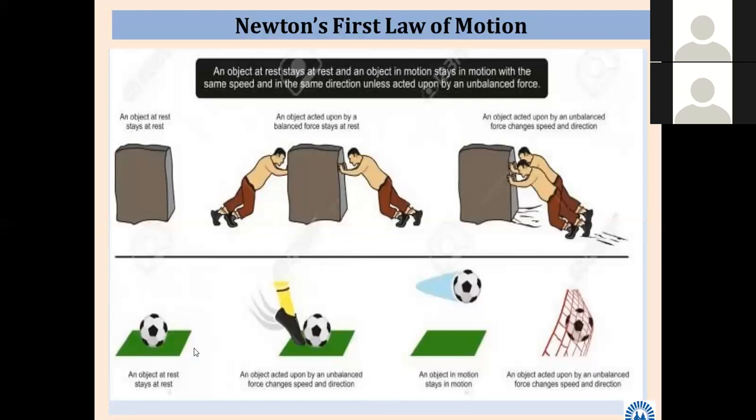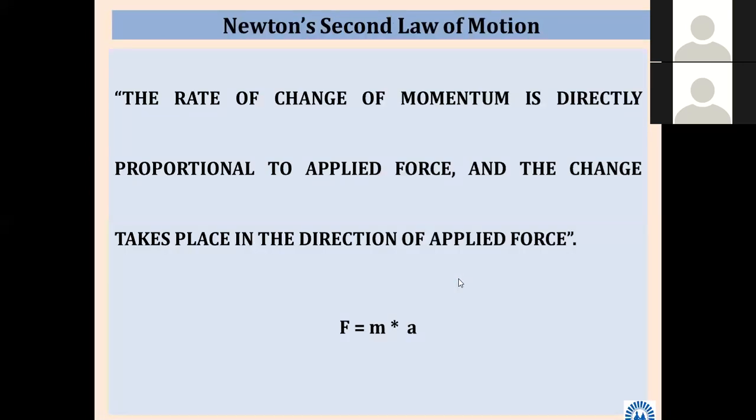I will not go in depth. Even some example of football is given. First thing, it is stationary, then it is kicked, then it is continuing motion, again it is stopping, etc. These examples are given. So at least these three laws we will continue. Okay, then second law, Newton's second law of motion. The rate of change of momentum is directly proportional to applied force, and the change taking place in the direction